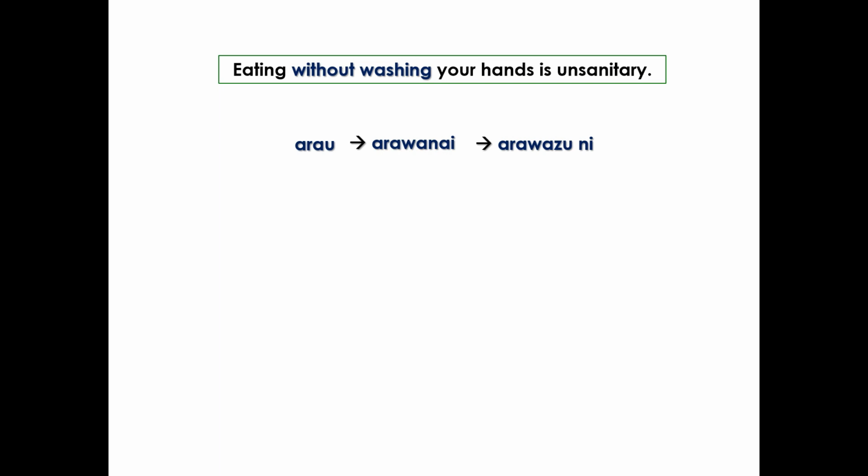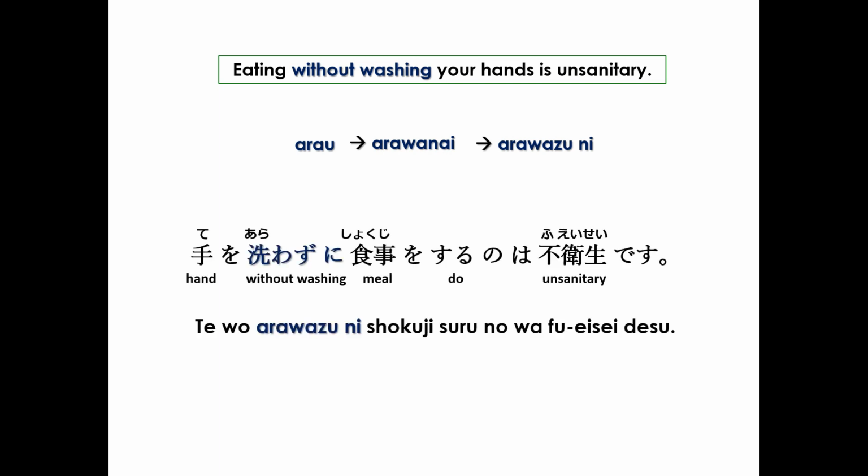The whole sentence in Japanese, 手を洗わずに食事をするのは不衛生です。We use the particle no to nominalize the subject. Now, to review how to nominalize verb clauses with no or koto, please watch lesson 44.